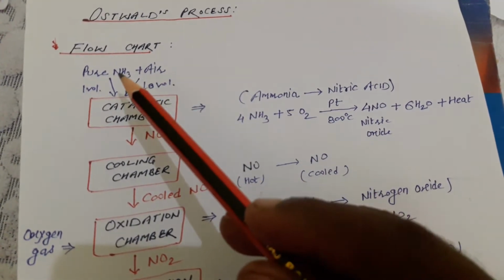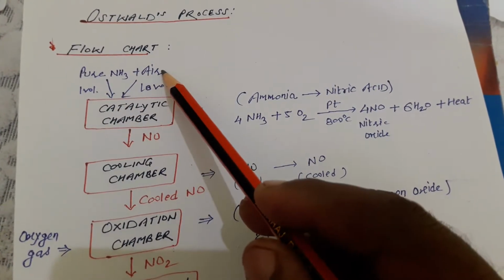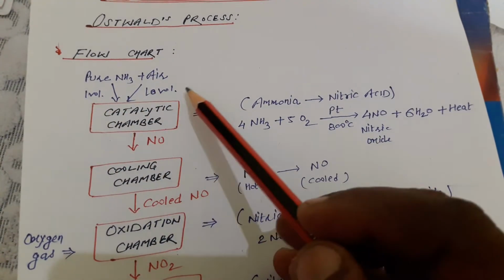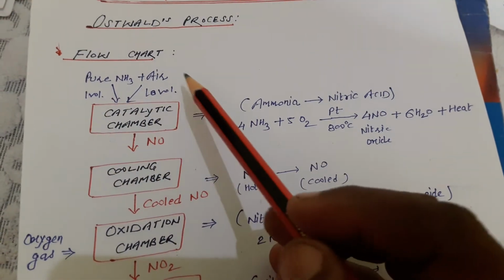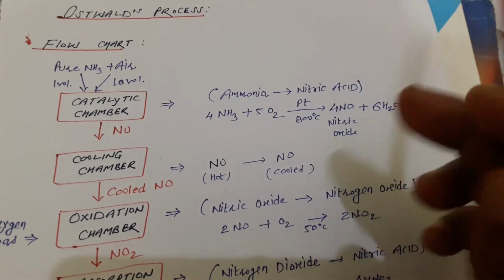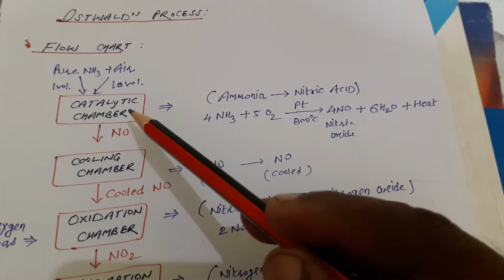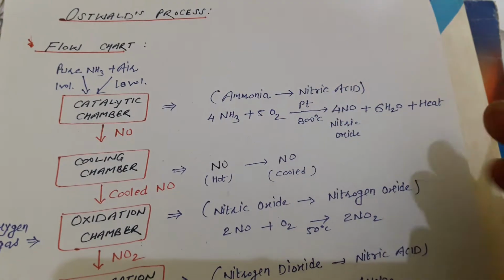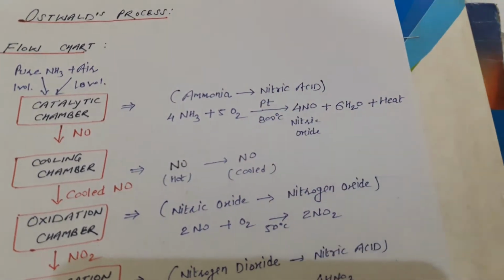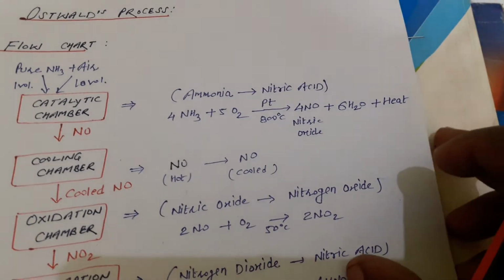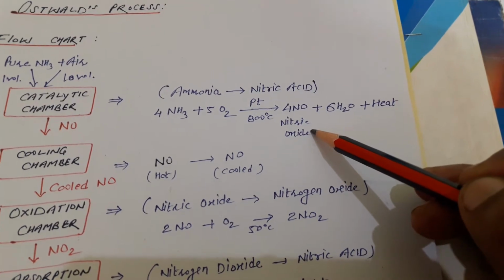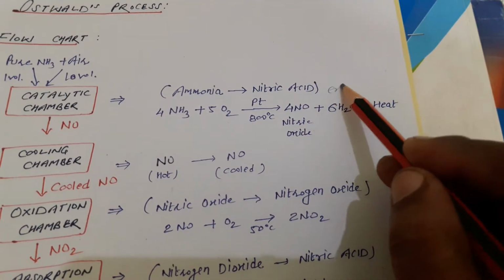First we take our two reactants, pure ammonia and air, in a 1 volume to 10 volume ratio. So this is also a 1 mark question: what volume of ammonia and air do we take in the Ostwald process as reactants? These two gases are passed through the first chamber, the catalytic chamber, and in this the reaction will take place. Ammonia will oxidize in the presence of a platinum catalyst at 800 degrees Celsius and form nitric oxide, and this reaction is also an exothermic reaction.